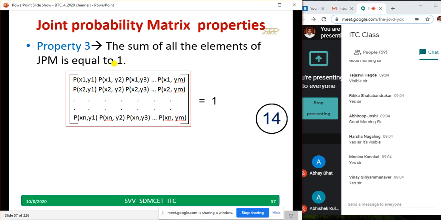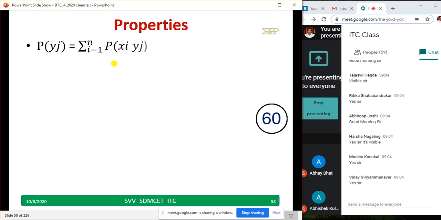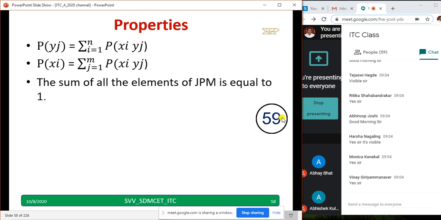Using these properties, we'll try to solve one problem. So these are the properties for your reference. You can copy down, you can read it twice, thrice. Probability of yj equal to summation i equal to 1 to n, probability of xi comma yj, and when I add row wise, probability of xi equal to summation j equal to 1 to m, probability of xi comma yj.